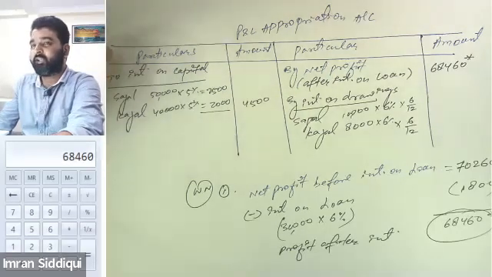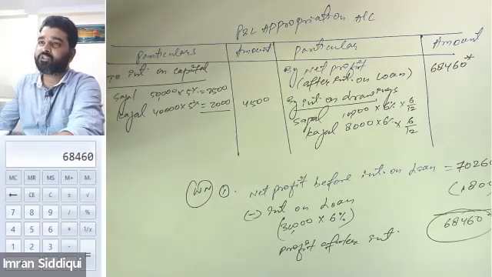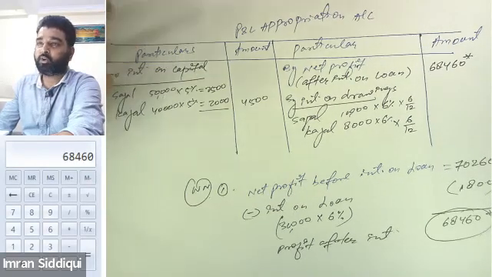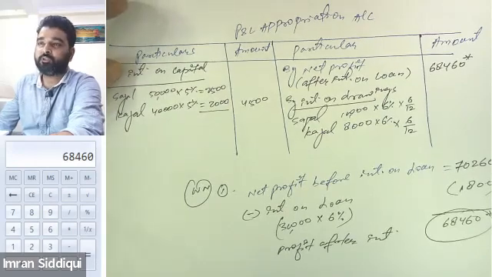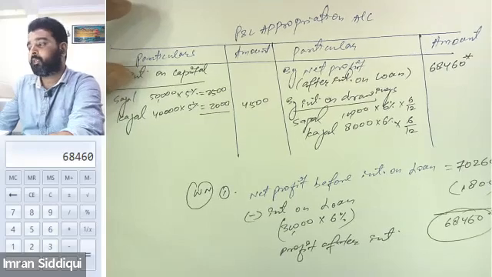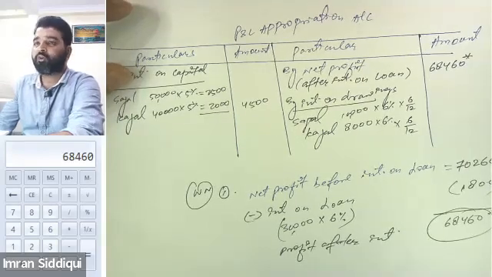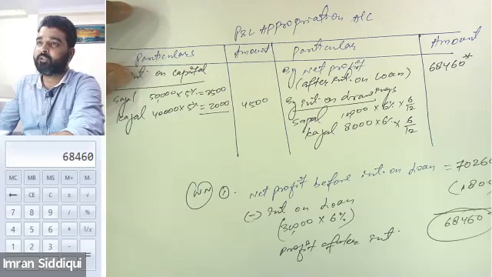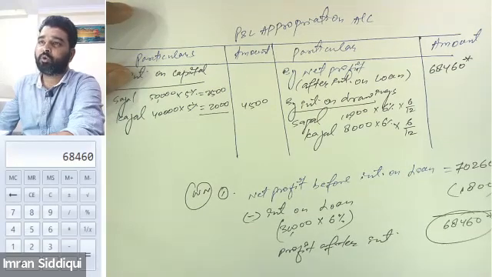Whenever the date of drawing is given, we will charge interest according to the date and for the number of months for which the drawing has been made. But whenever the date of drawing is not given, we will simply calculate interest on an average basis, that means for the half year only.